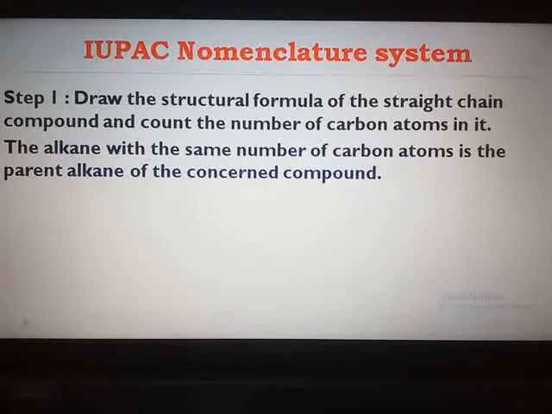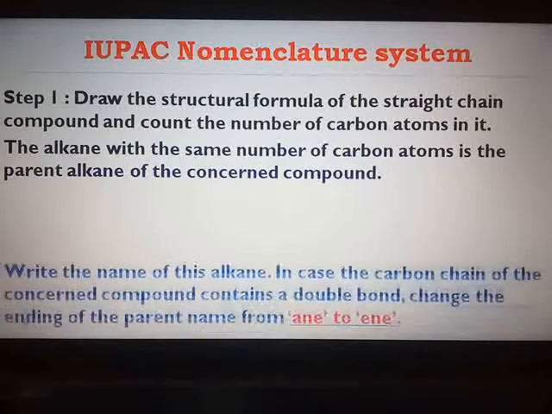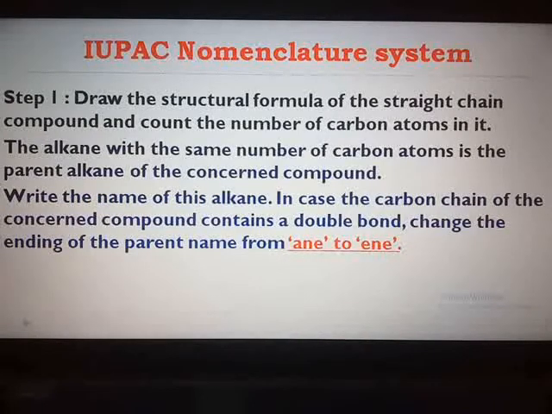Suppose you have 3 carbon atoms, you know it is propane. So the alkane with the same number of carbon atoms is the parent alkane of the concerned compound. You have to write the name of this alkane. See, do not go directly for the final name. Follow the steps. Now you have to write the name of the parent alkane with the pencil.